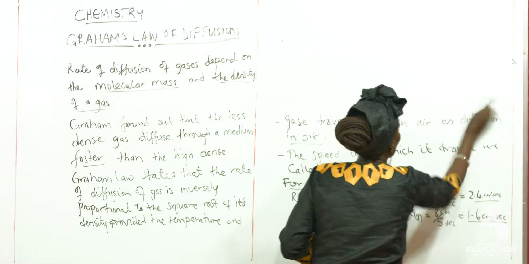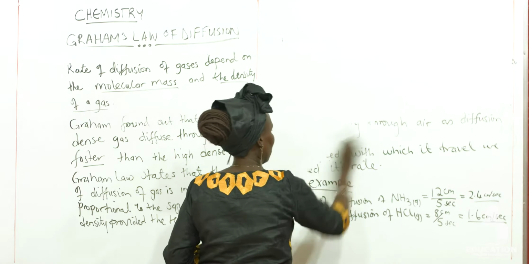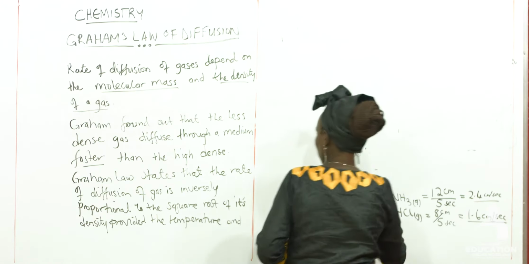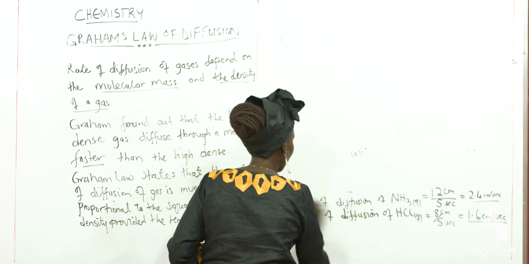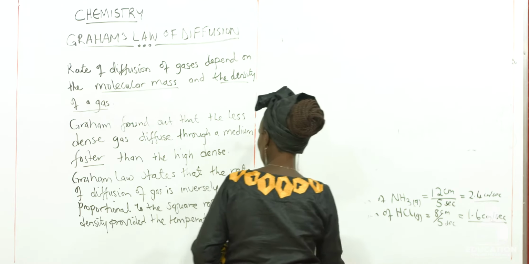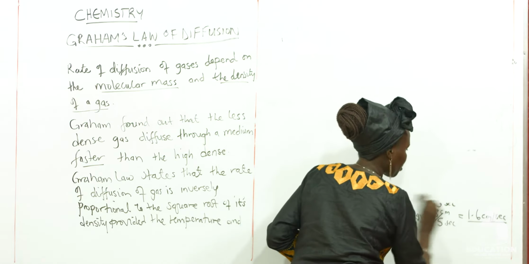So in this Graham's law of diffusion, we say that the rate of diffusion of a gas is inversely proportional to the square root of its density.